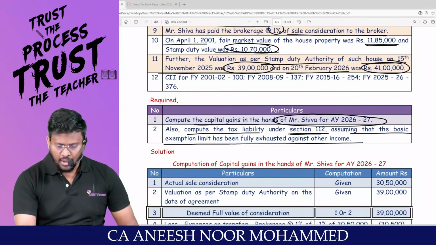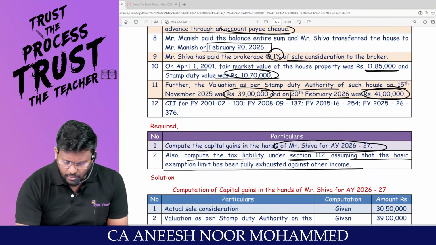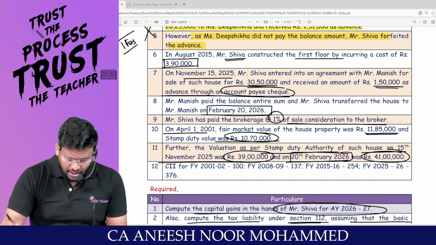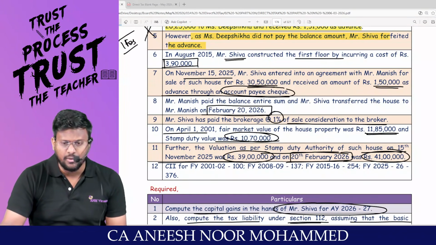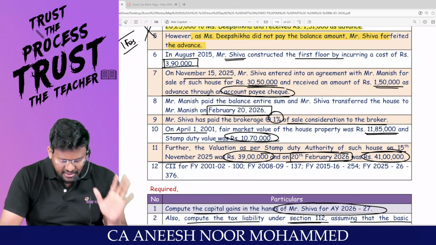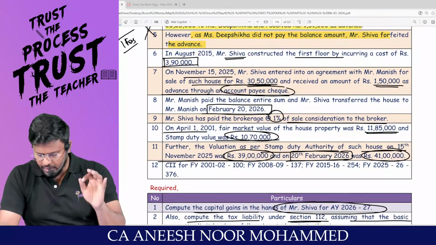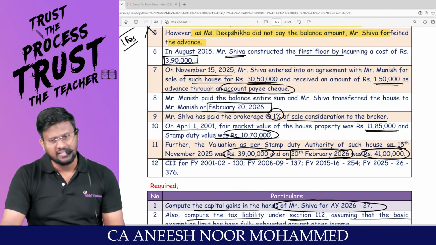What is the stamp duty value as on date of transfer? 41 lakhs. Am I right? But really, for how many rupees has this asset been sold? 30,50,000. Is 30,50,000 less than 41 lakh? Yes, sir.